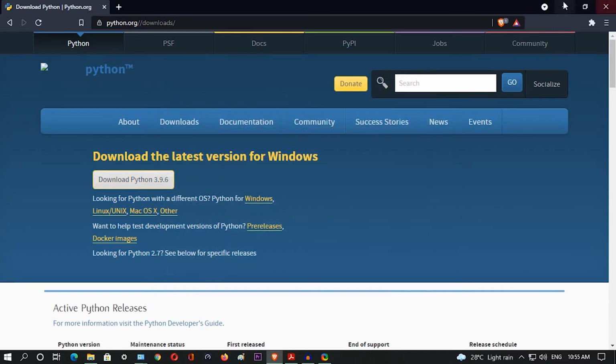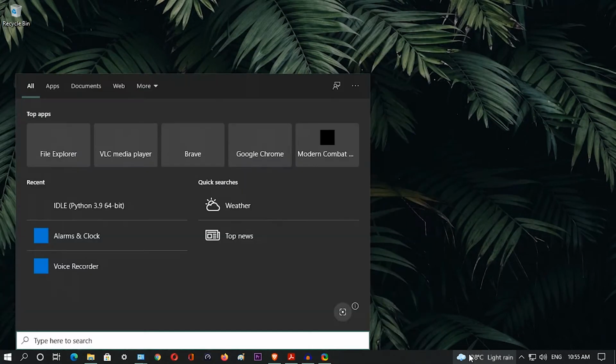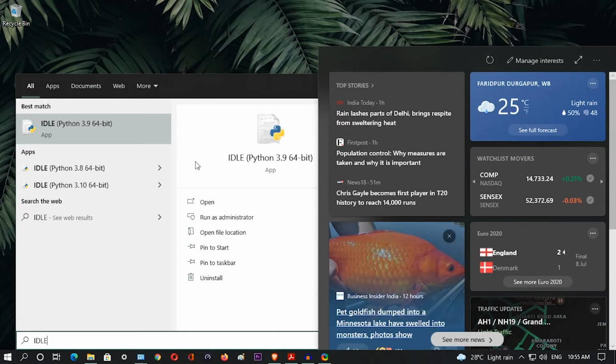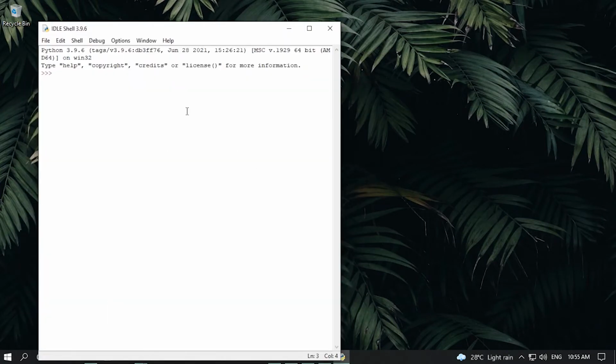So we'll minimize and see whether our Python is installed or not. IDLE, yeah. So Python 3.9 is installed, as you can see. We'll open it up. Yeah, so our Python is installed. So installing Python was really easy. Anyone can install it. So this was the installation of Python.